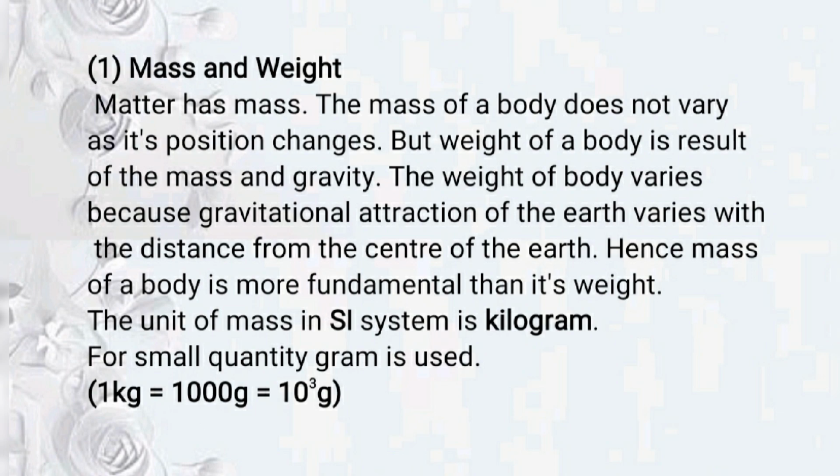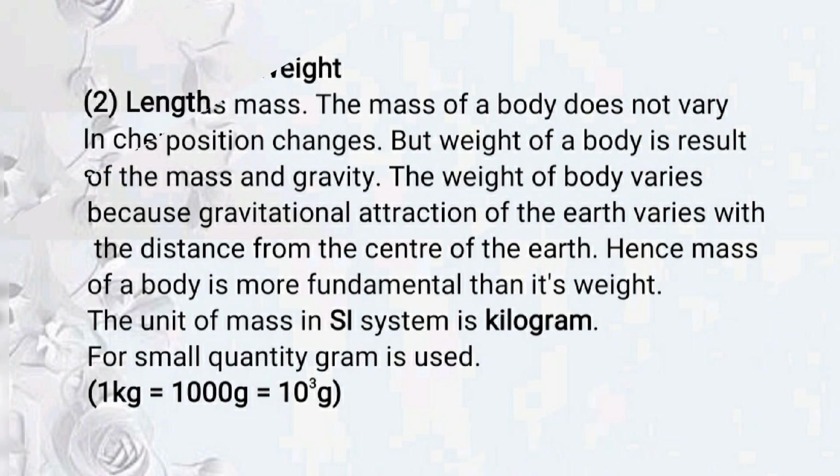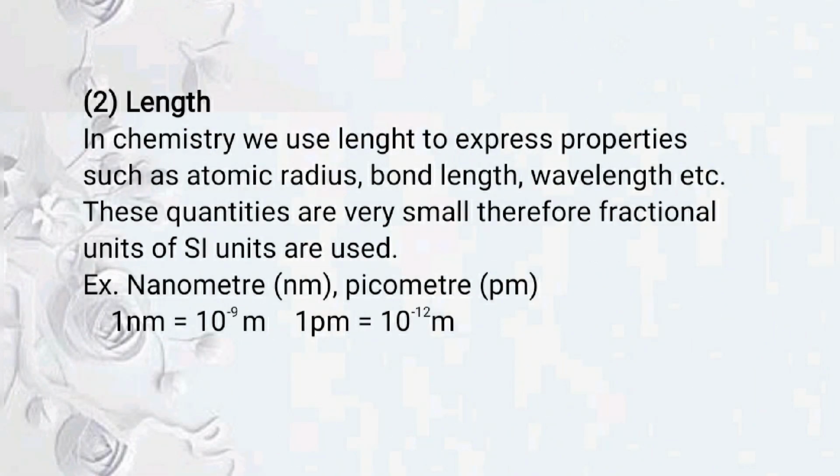Second property is length. In chemistry, we use length to express properties such as atomic radius, bond length, wavelength, etc. These quantities are very small, that is, fractional quantities. So in SI units, we also use fractional units like nanometer and picometer. Look here, 1 nanometer means 10 raised to power minus 9 meter. 1 picometer means 10 raised to power minus 12 meter.